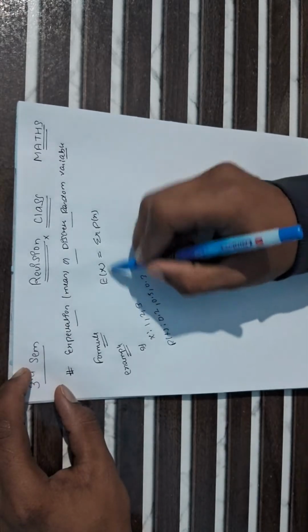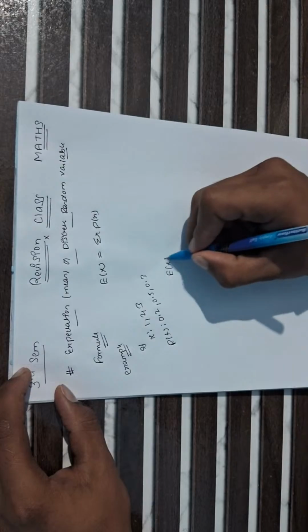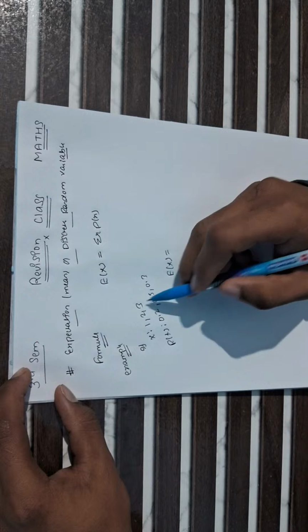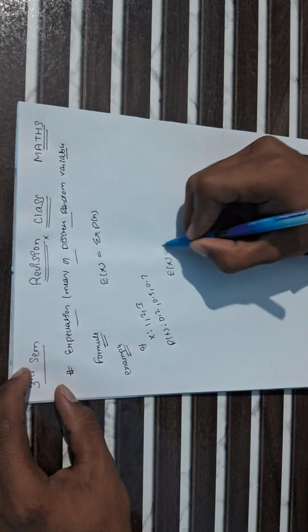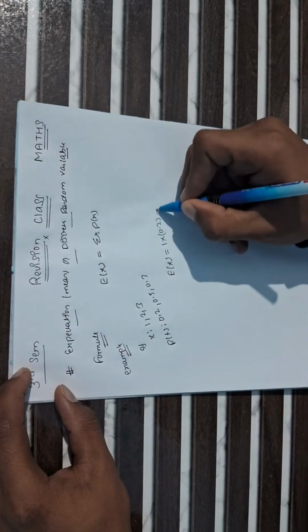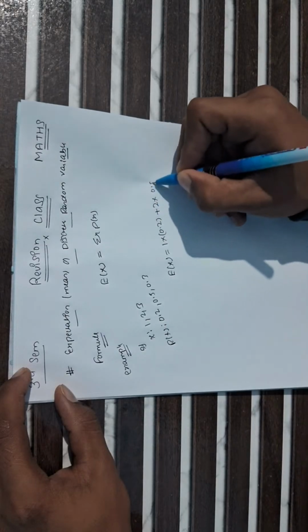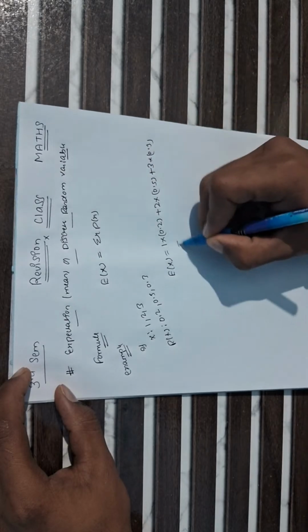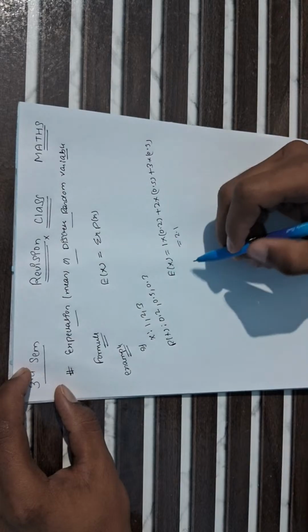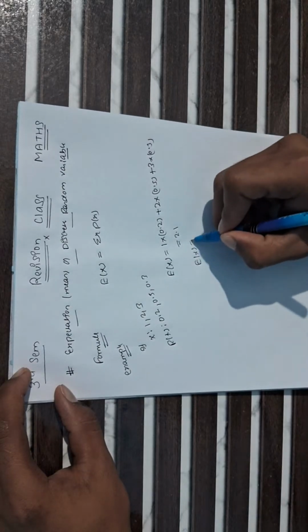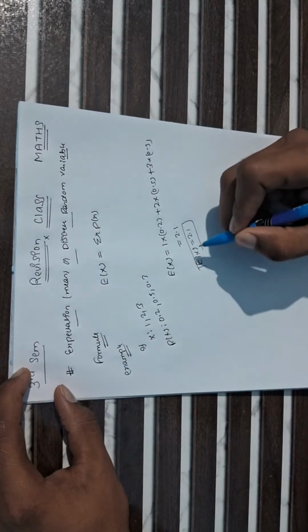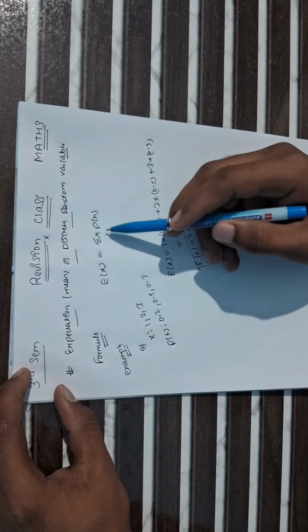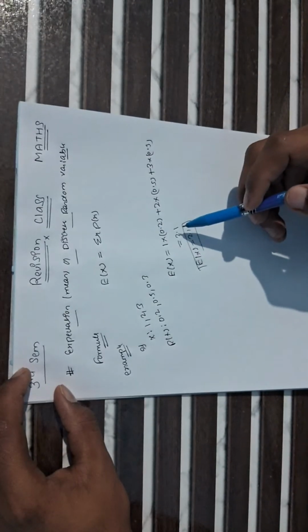So how can you find the expectation of x? Expectation of x equals 1 into 0.2 plus 2 into 0.5 plus 3 into 0.3. So 1 multiplied by 0.2 plus 2 multiplied by 0.5 plus 3 multiplied by 0.3. When we solve it, it becomes 2.1. So expectation of x equals 2.1. In the examination, a table like this will be given and we have to find the expectation of x. By this formula, you can easily find it.